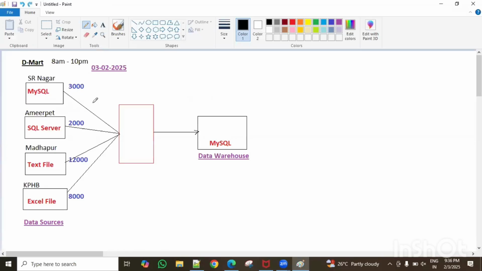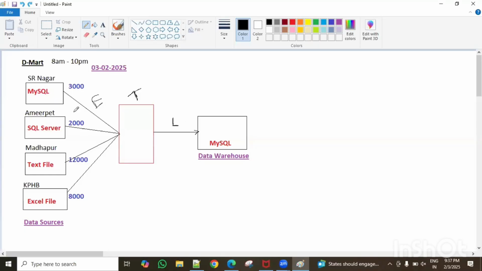So now there are three operations here. First, extract the data from all the data sources. Then transform the data into the required format and clean it up to get clean data. Once the transformation is over, load the data into the data warehouse. This is called ETL operations, guys. I think you have heard that name already. ETL means extract, transform, and loading.